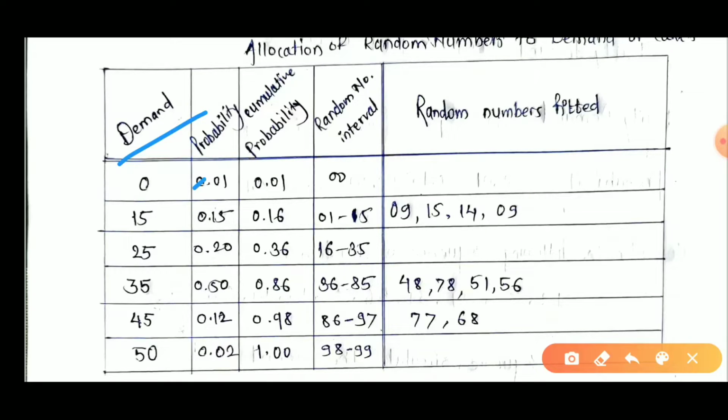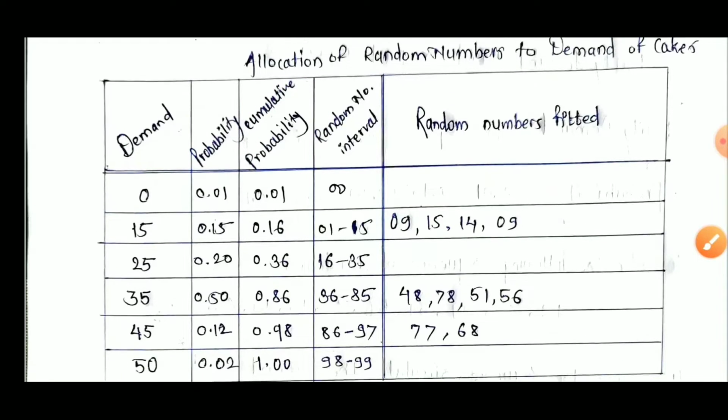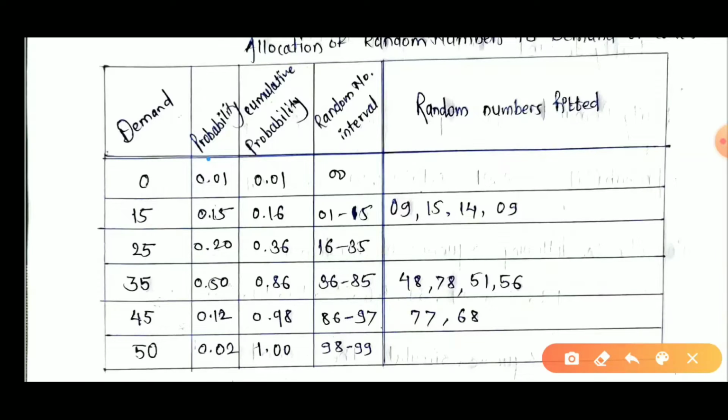First column is demand, second column is probability, third column is cumulative probability. What is cumulative probability? It is a summation. 0.01 is directly reflected here. Now 0.01 plus 0.15 is 0.16. 0.16 plus 0.20 is 0.36. 0.36 plus 0.15 is 0.86, and likewise. The final cumulative accumulation is 1.0. That is the total sum of all given probabilities.